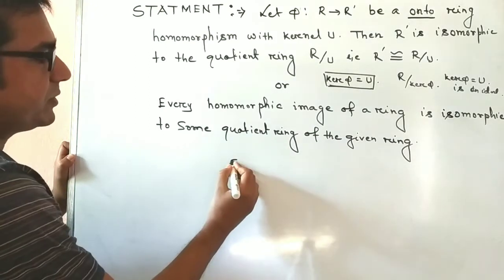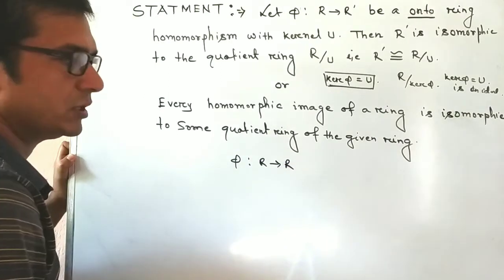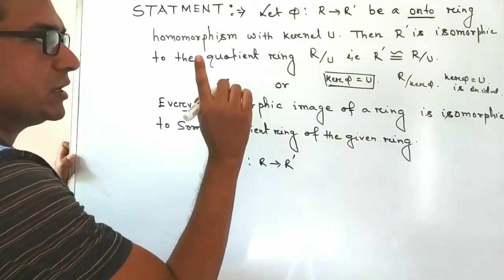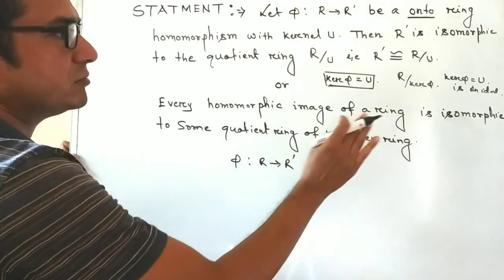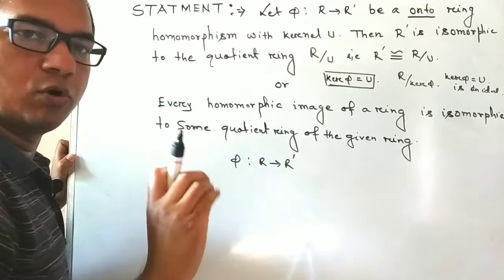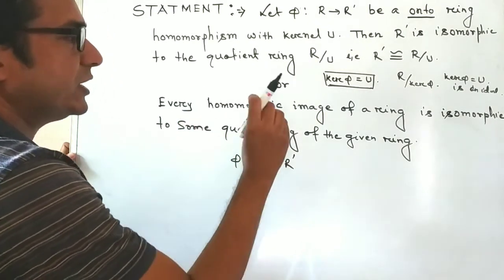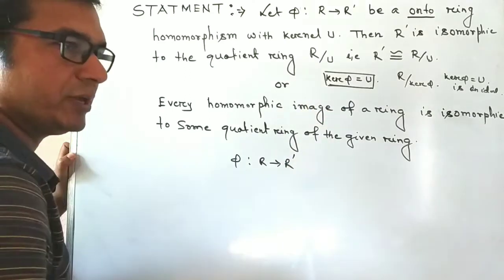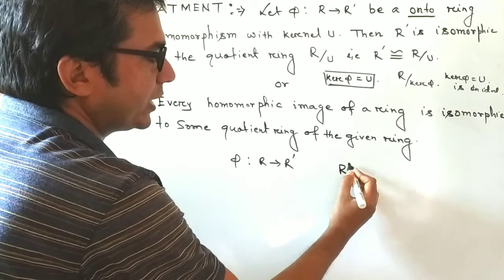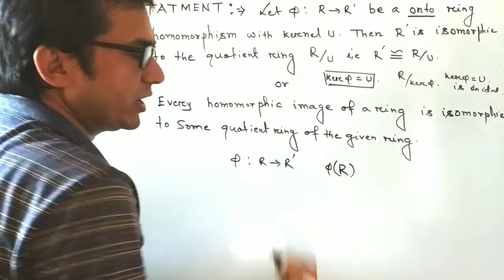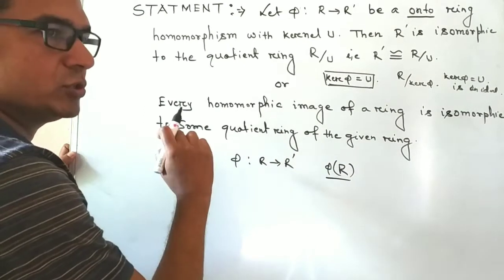That is, if phi maps R to R dash is a ring homomorphism, and the word onto is not given in the statement, then it is not onto, so the image is not R dash but phi of R, the homomorphic image of this mapping.